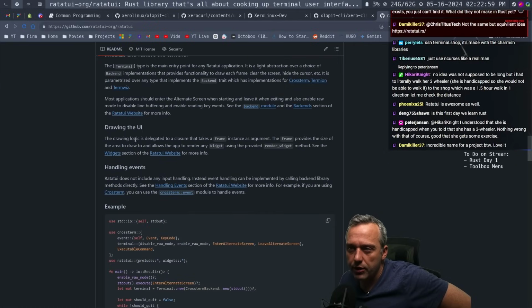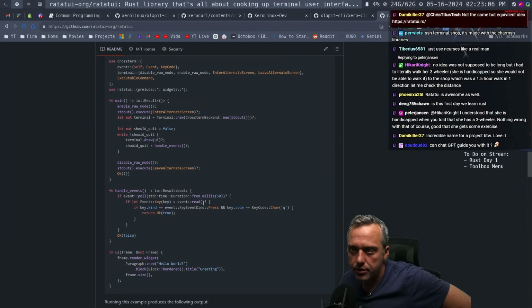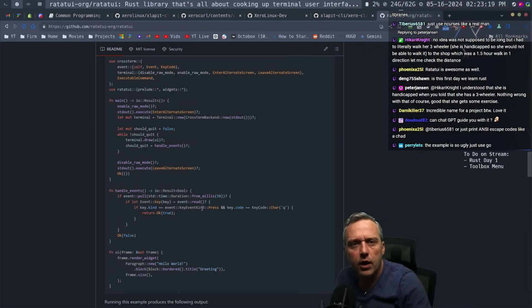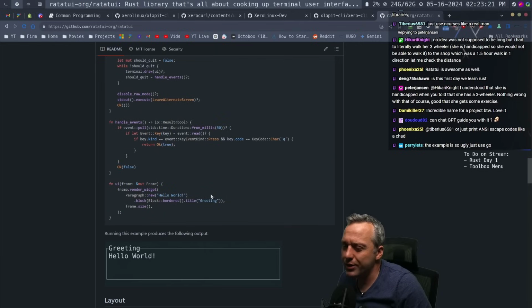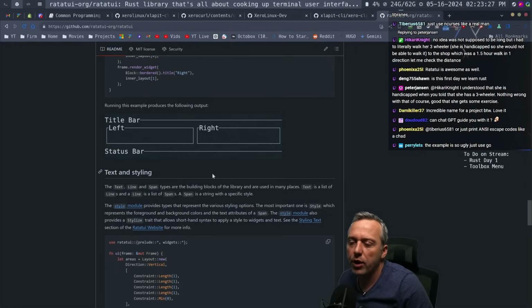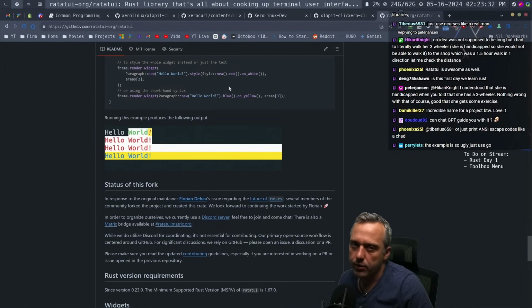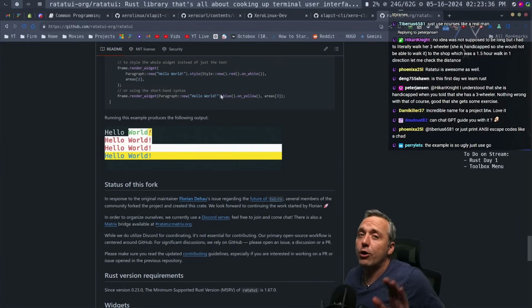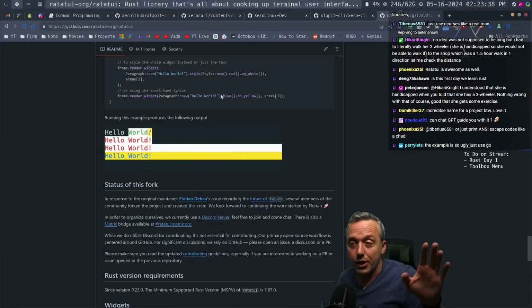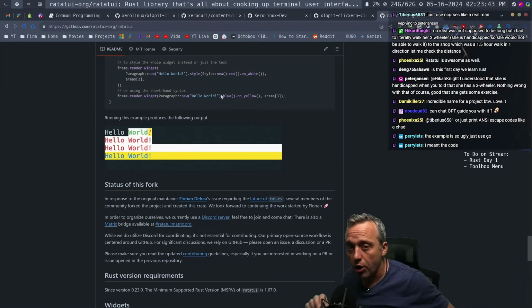So here we go. Handling, drawing the UI. Example from this. I like it. Yeah, the example's ugly, but we can make it look pretty. Whatever we're gonna do, it's not gonna look great. Starting off, let's just have no aspirations here. We're not great or at least I'm not a great programmer. Whatever I'm gonna make is gonna be complete dog water. Let's just get that out of the way.